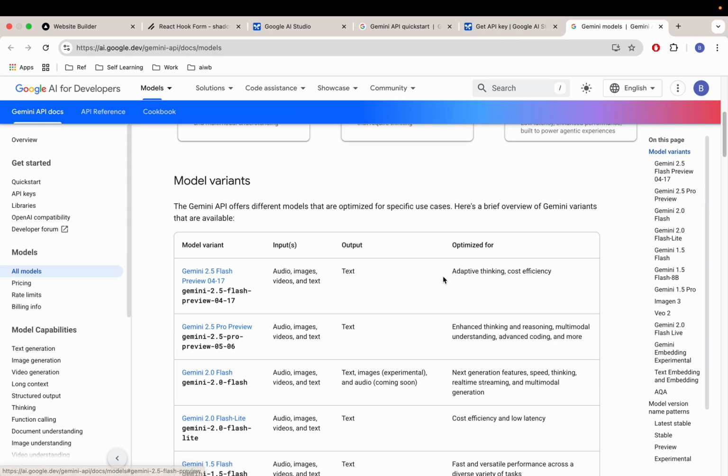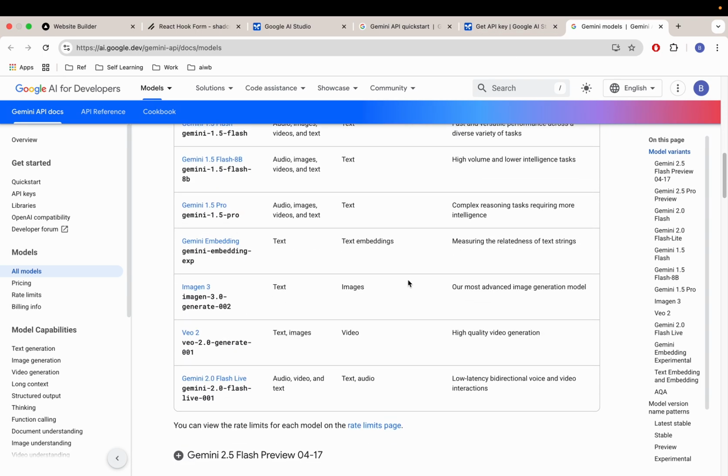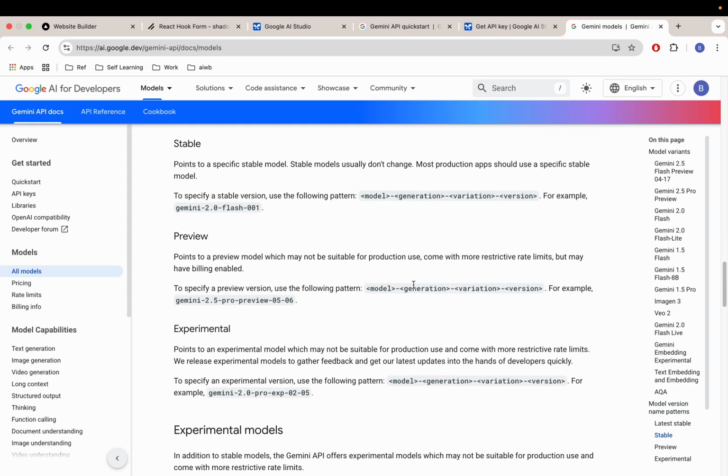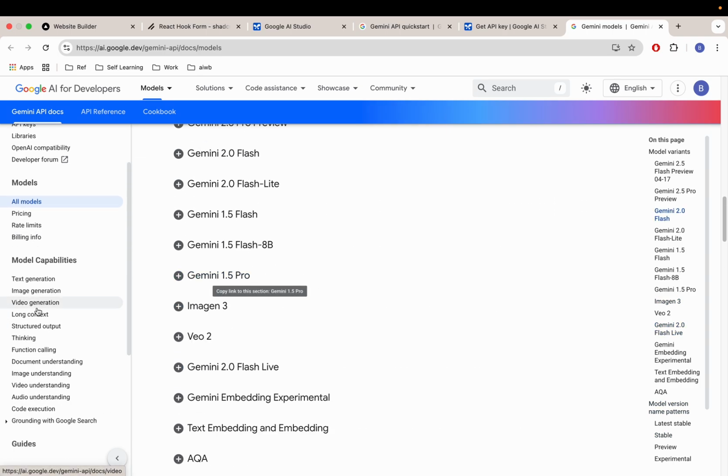If you want to see more detail, you can take a look at the documentation and then choose what you need, okay? So capability wise, you can generate text, image, video, long context, and then you can get structured output, thinking, all different stuff, right? But I'll be using either text generation or structured output, maybe function calling, but I don't think we need to go that far, but let's see how things will go, okay?